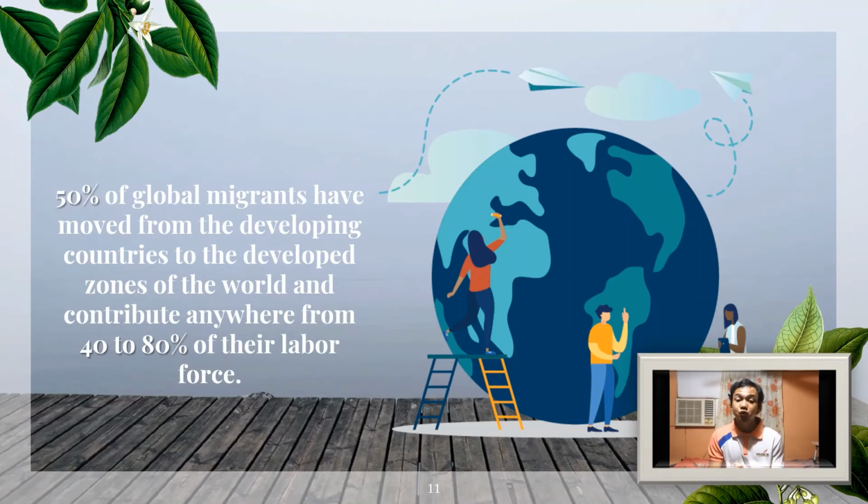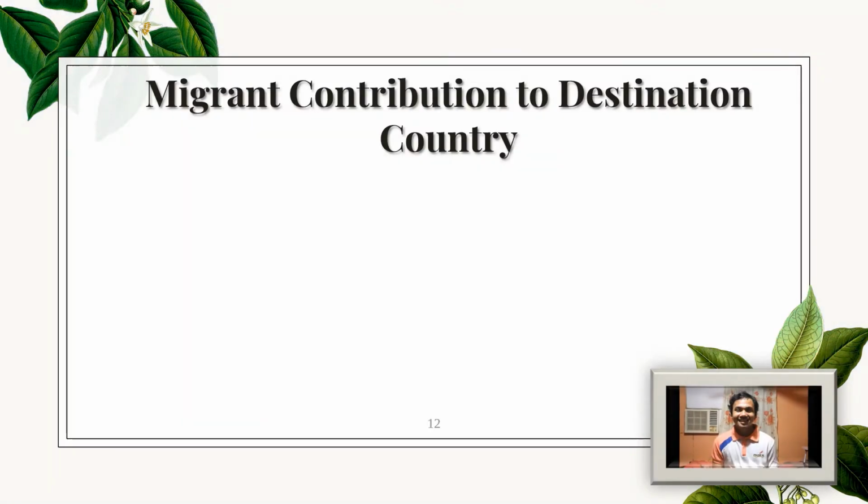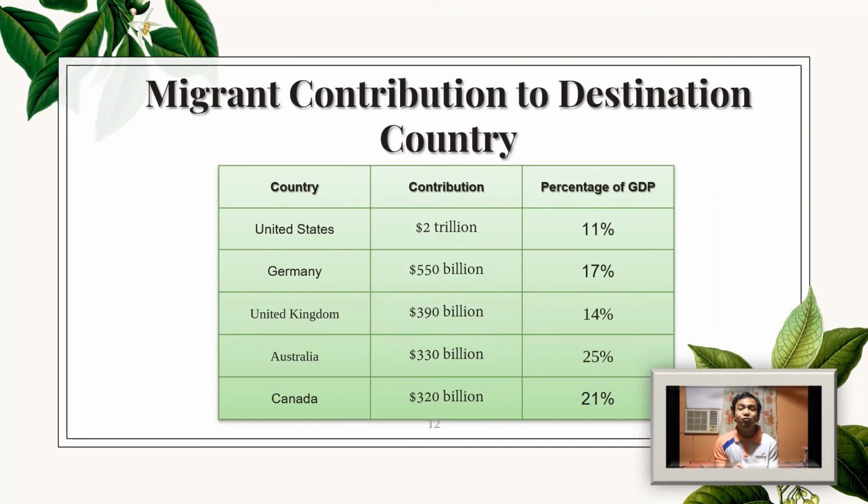Do you know that 50% of global migrants have moved from the developing countries to the developed zones of the world and have contributed anywhere from 40 to 80% of their labor force? In this table, you could really see how these migrants have greatly contributed and helped the economy of their destination country. We do have here the United States of America, Germany, United Kingdom, Australia, and also Canada.